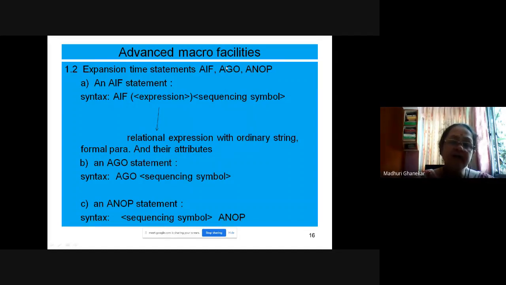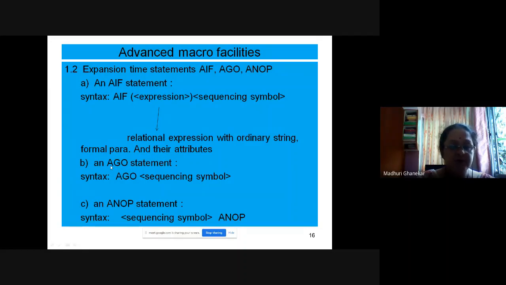Then the second thing that can appear is the AGO statement. Here also, this is the same as the go-to statement of the advanced languages.